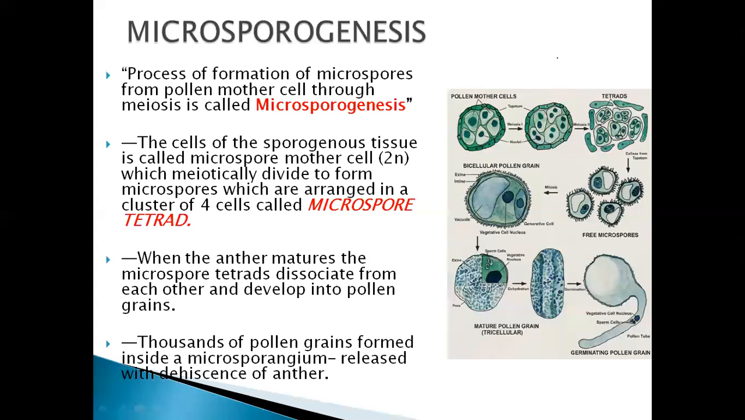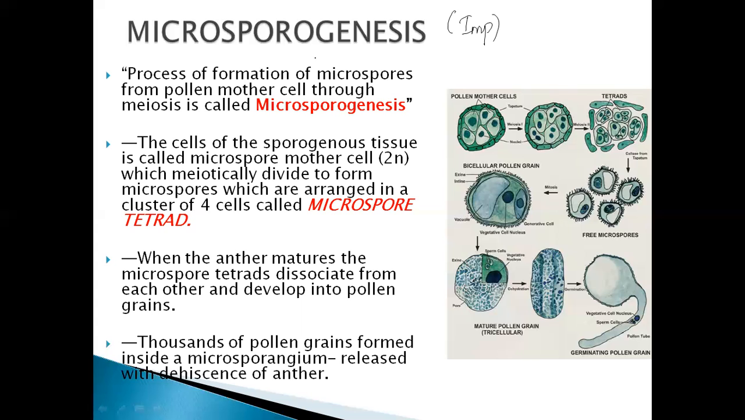Next, coming to microsporogenesis, another important question. I told you this entire chapter is important, so the questions can arise from any of the topics. It can arise from the pollen grain, from microsporogenesis, from the microsporangium, from megasporogenesis. So, all these questions are important. If you see the question papers also, you will find this question repeated time and again.